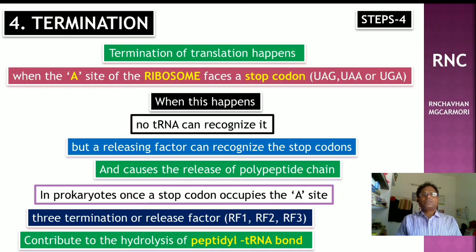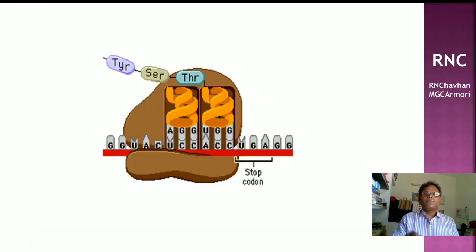Termination of translation happens when the A site of the ribosome faces the stop codon, that is UAG, UAA or UGA. When this happens, no tRNA can recognize it, but releasing factors can recognize the stop codon. All cause the release of the polypeptide chain. In prokaryotes, once the stop codon occupies the A site, three termination or releasing factors, that is RF1, RF2 and RF3, contribute to hydrolyze the polypeptidyl tRNA bond.